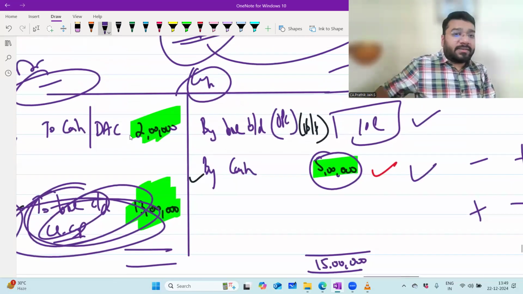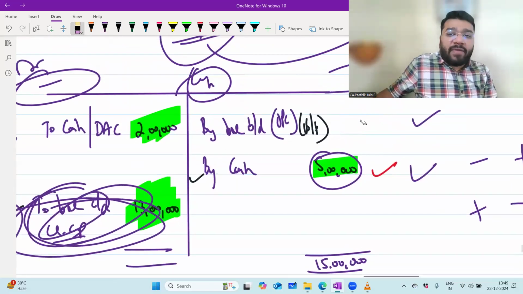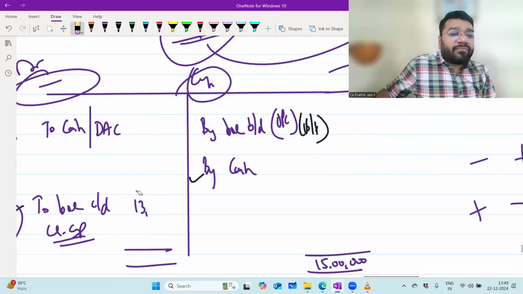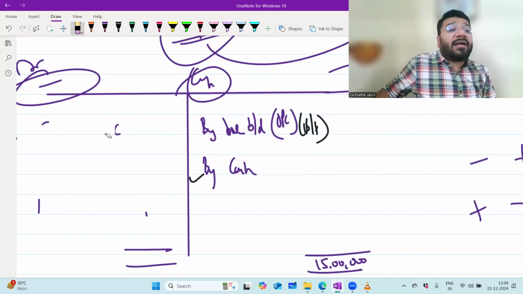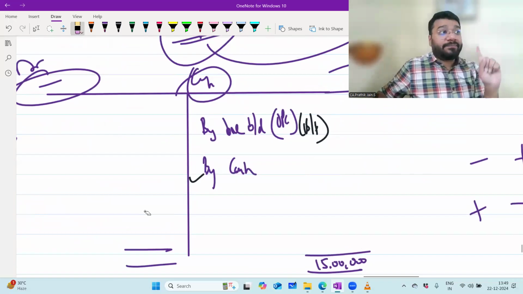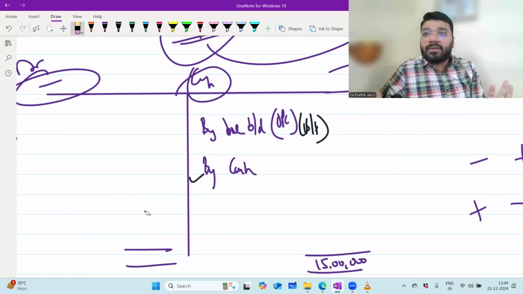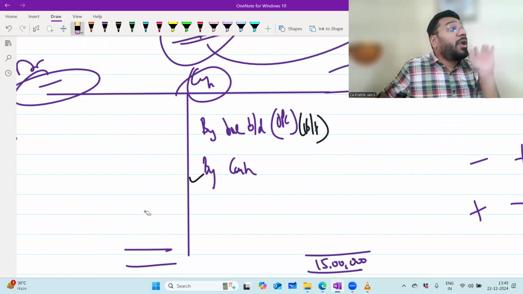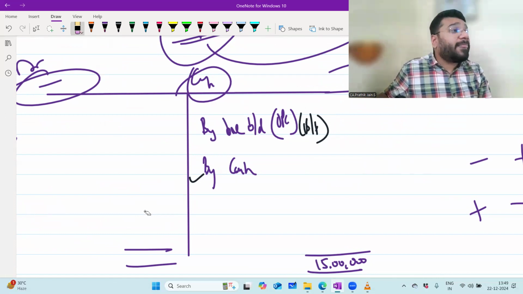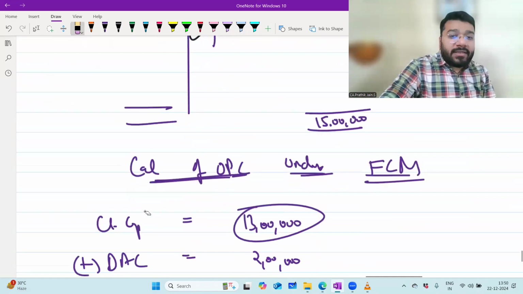Now tell me, what is your final answer? Opening capital, we have to find out, okay? The question says that the closing capital is calculated after considering the additional capital, but without considering the drawing against capital. One more time. Opening capital, you have to find out. Additional capital, 5 lakh. Drawing against capital, 2 lakh. There is a note in the question that the closing capital is derived only considering the additional capital. Okay. Now tell me, what is the formula?